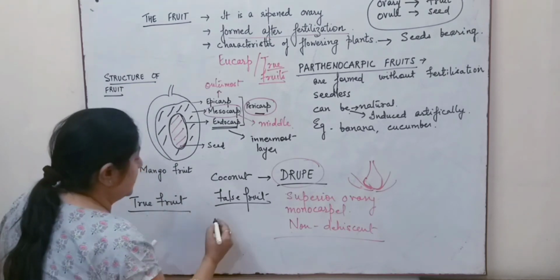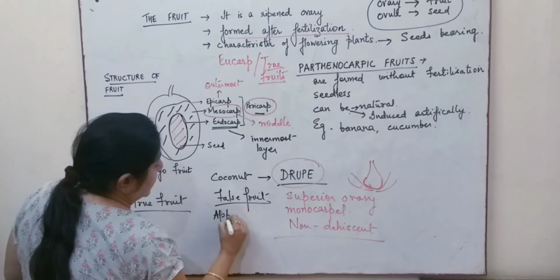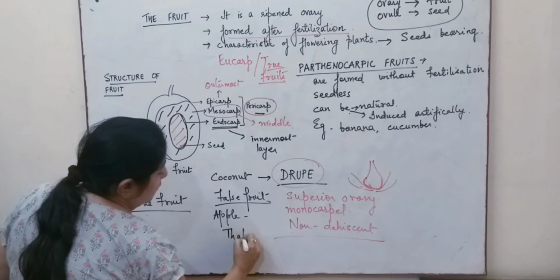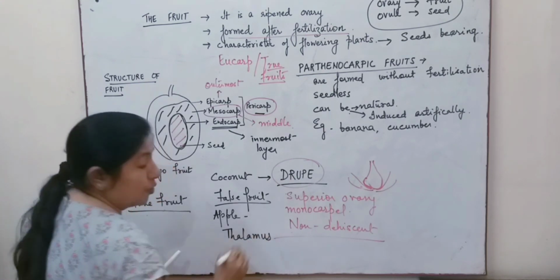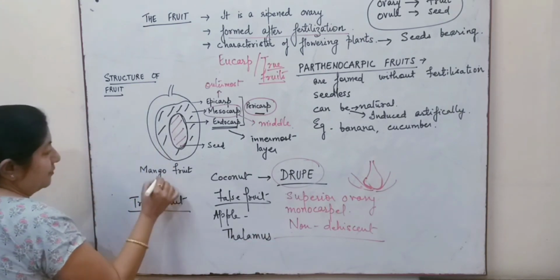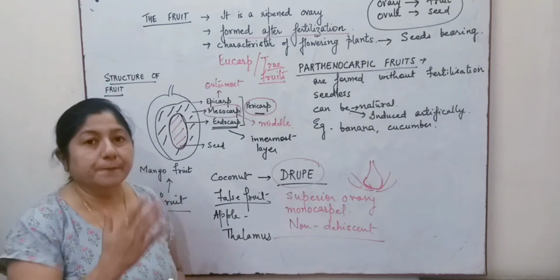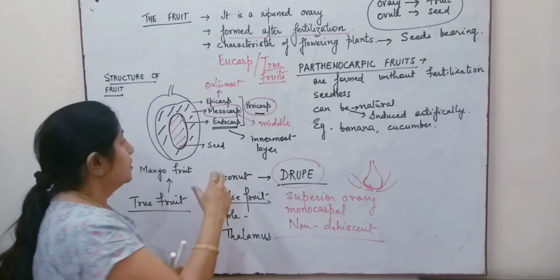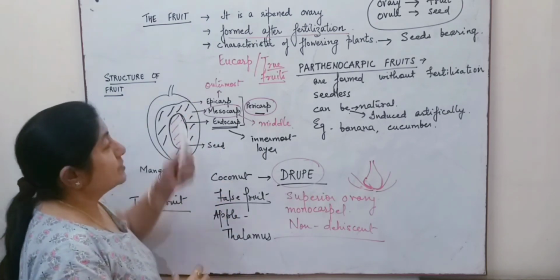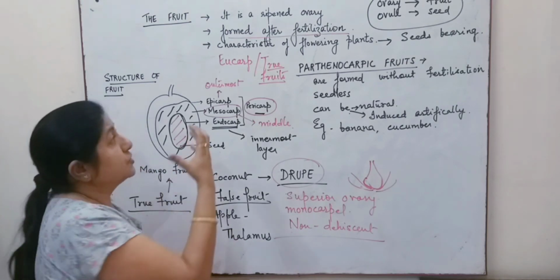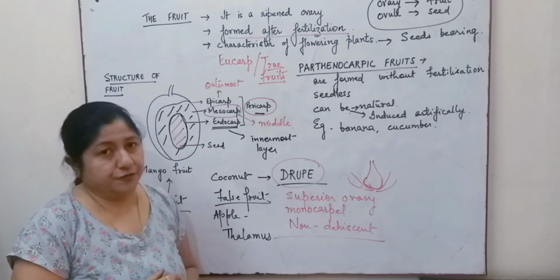So for example, apple over here is a false fruit because here the thalamus forms the fruit and not the ovary. Whereas mango fruit is a true fruit because the ovary forms the fruit over here. So we find that the fruit is the structure which is obtained after the process of fertilization.